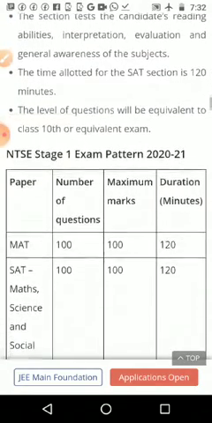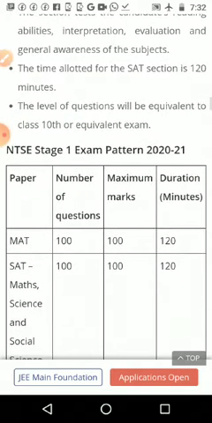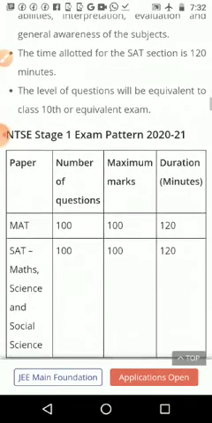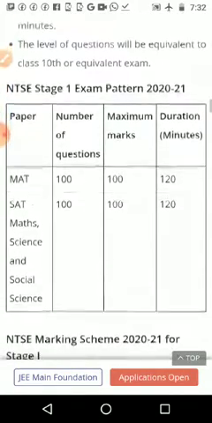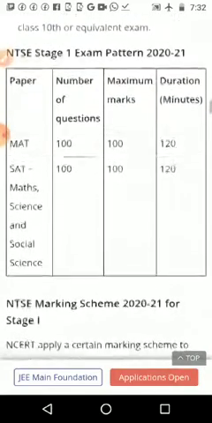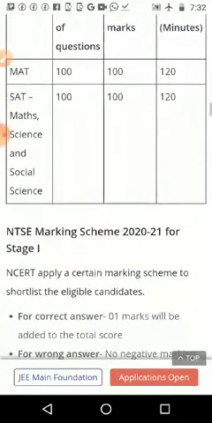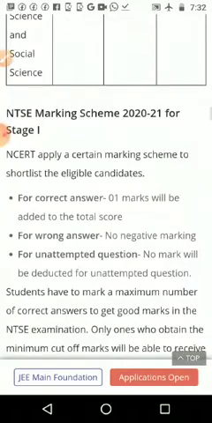The level of the questions will be equivalent to class 10 or an equivalent exam. Class 10 means not only the 10th standard; questions from other classes will also come. Paper MAT: 100 questions, maximum 100 marks, duration 120 minutes, as we have seen already. Then the marking scheme.